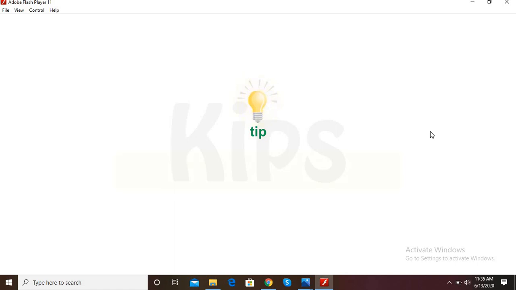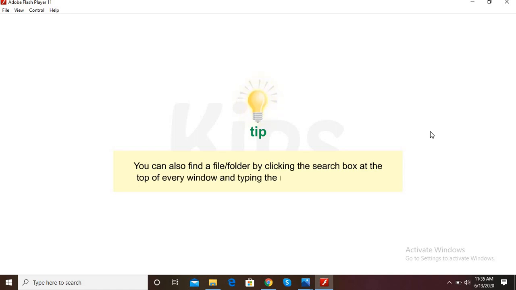Let me now give you a tip. You can also find a file or folder by clicking the search box at the top of every window and typing the relevant keyword or text.